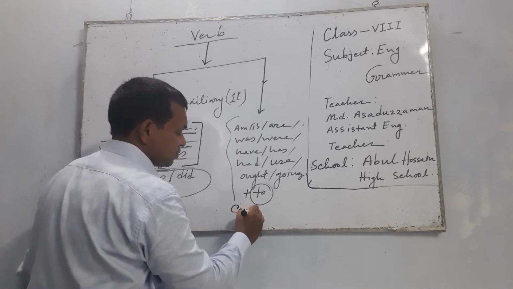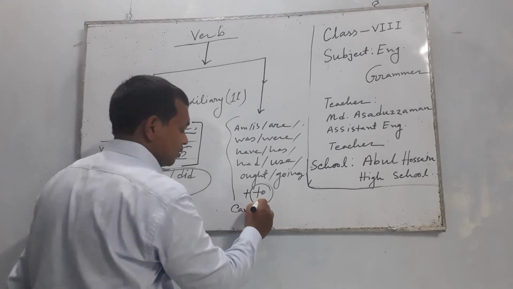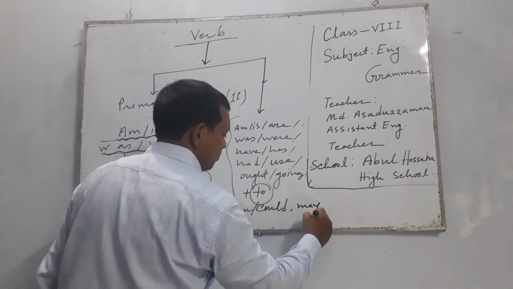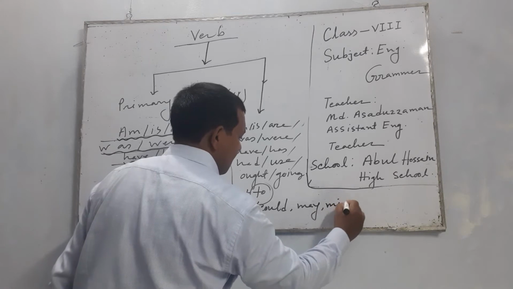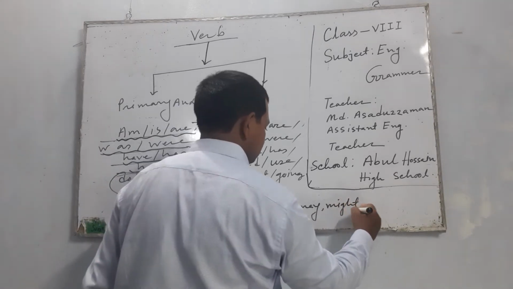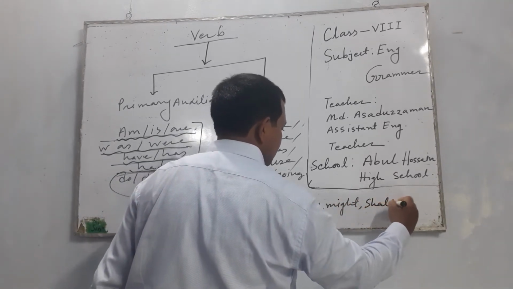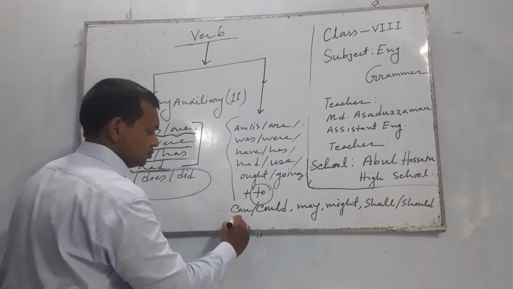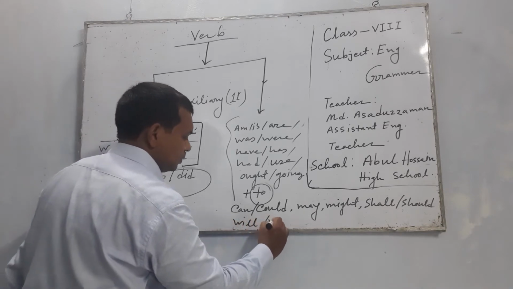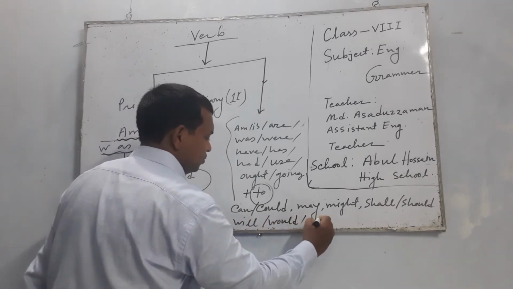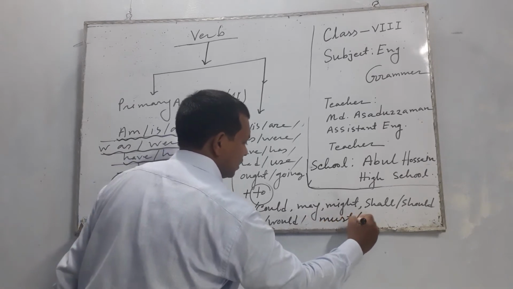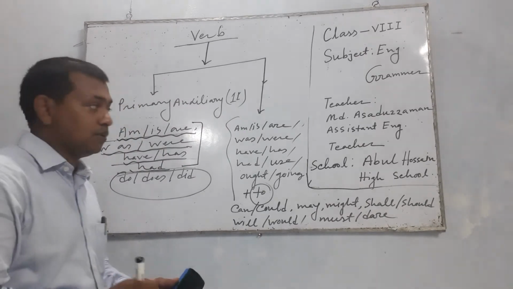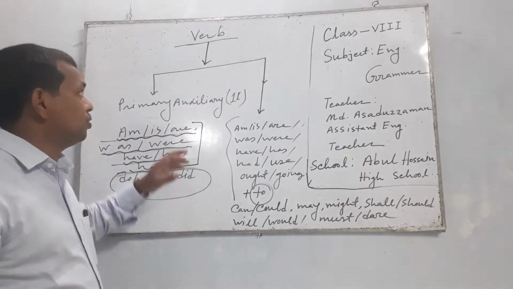The normal modal auxiliaries are can, could, may, might, shall, should, will, would, must, dare.